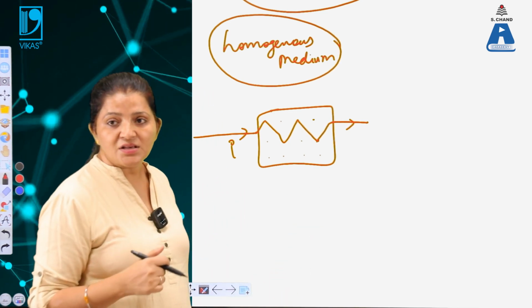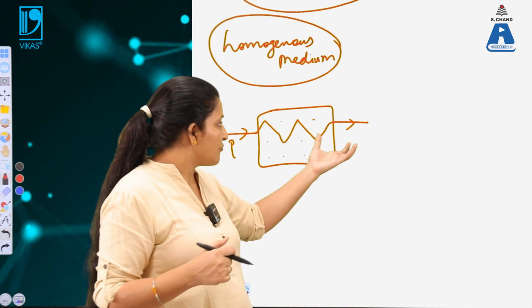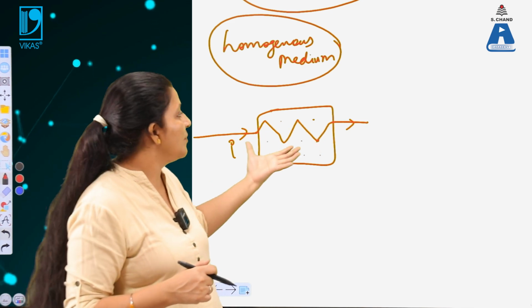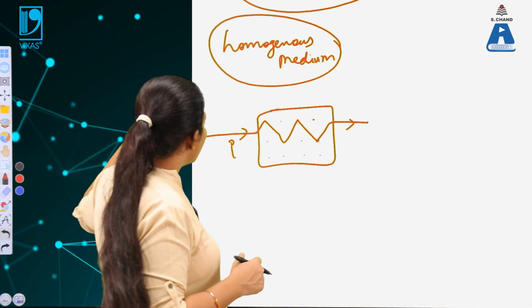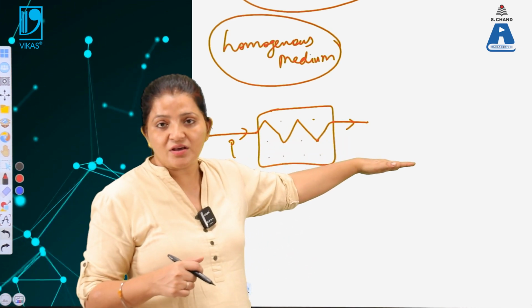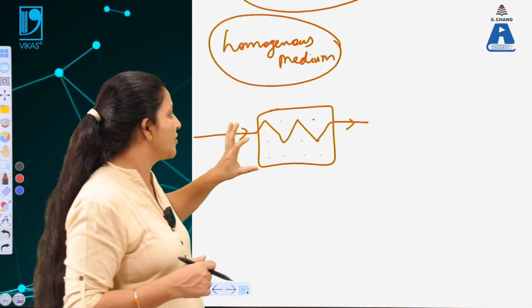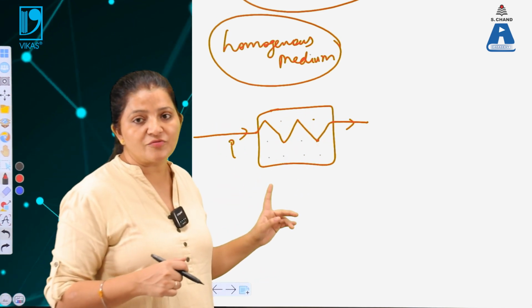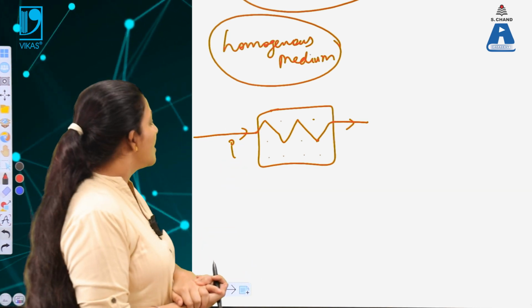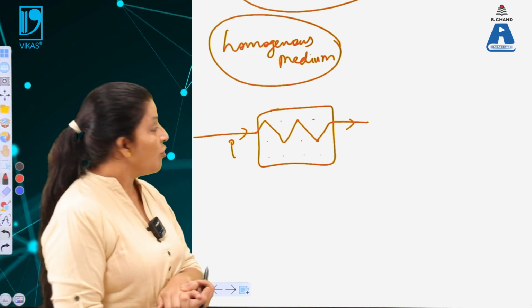This implies that when light passes through a homogeneous medium from one point to another, a straight line path will be followed. If the incident light is a straight line, then the transmitted light also has a straight line path. The path of the light never changes. This is the first application of Fermat's principle, according to which the path of the light remains constant when traveling through a homogeneous medium.